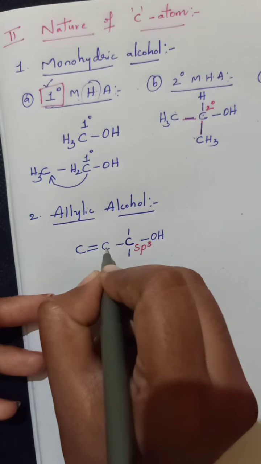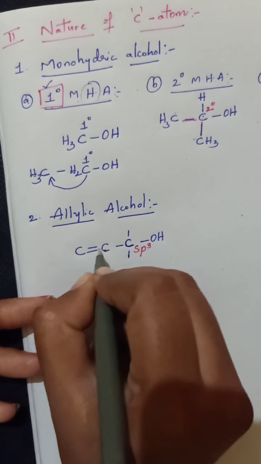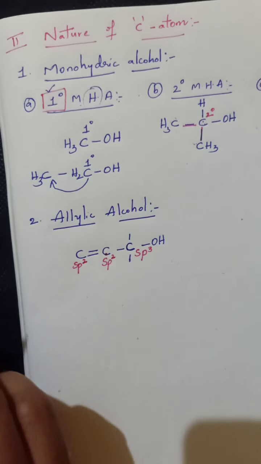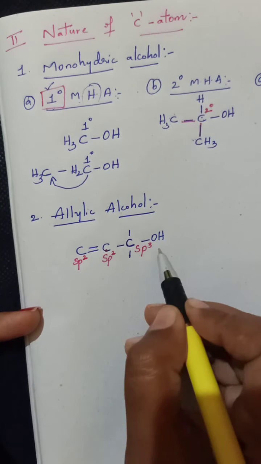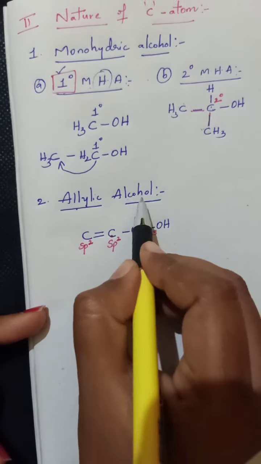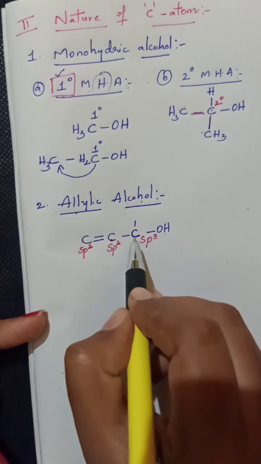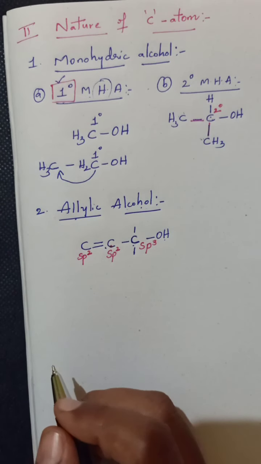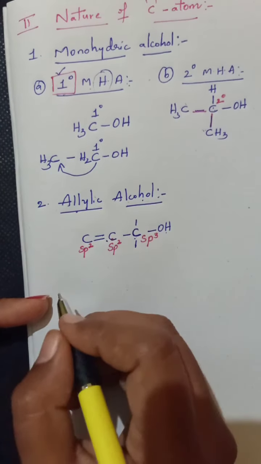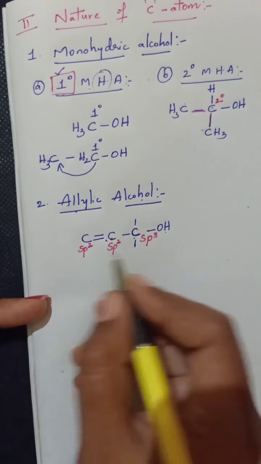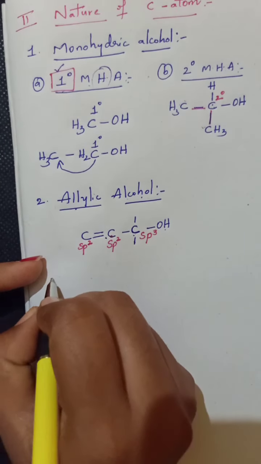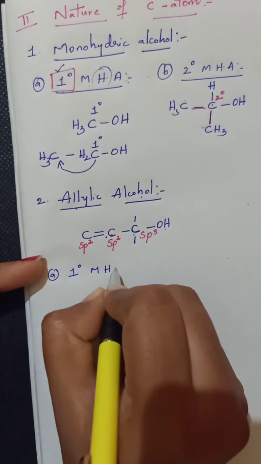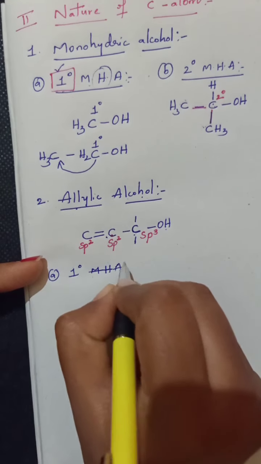Okay, if a double bond is located, at least one double bond is located on the carbon, then that is said to be sp2. If only single bonds are located, then that is known as sp3. So in allylic alcohol, OH is located on an sp3 carbon, which in turn is attached with an sp2 carbon, then that is known as allylic alcohol. Understand? Now we'll see the types of these allylic alcohols. As with monohydric alcohols, these are also classified into three types. First one is known as primary allylic alcohol.